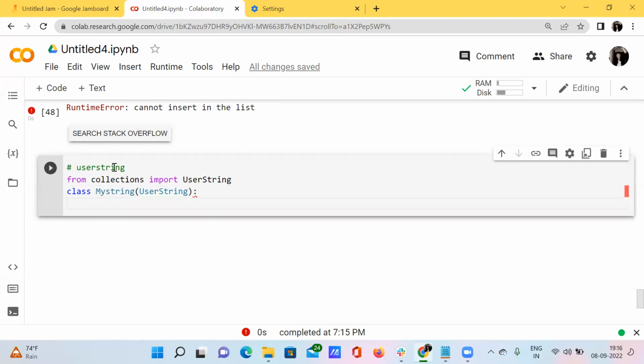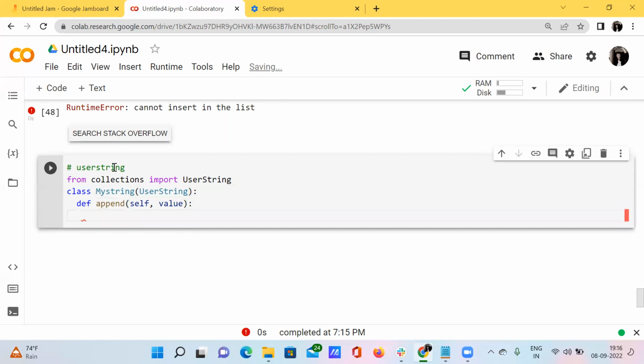For example, this is a string, so I don't want to use push function, so I can use append. Whatever maybe, it will definitely work. No worries. I'm just passing the self and value. I don't want to pass the key here.